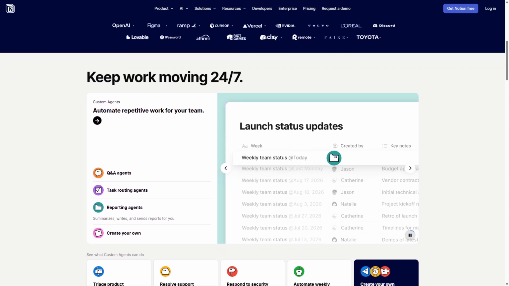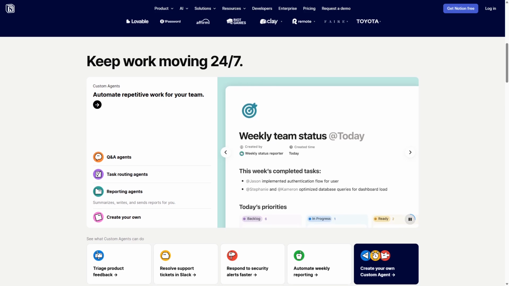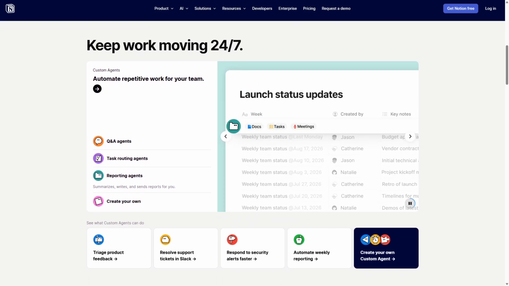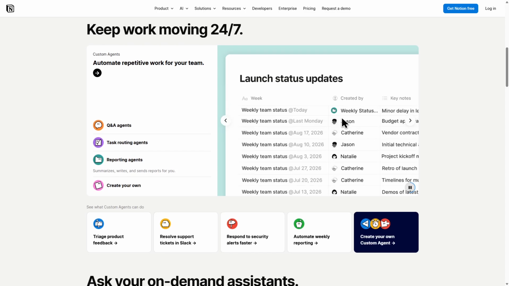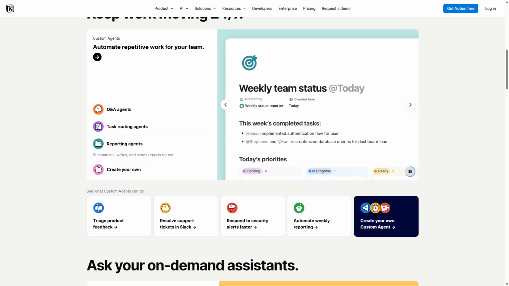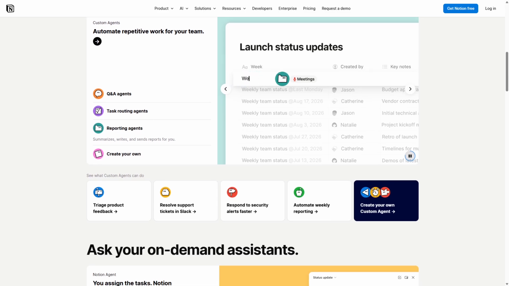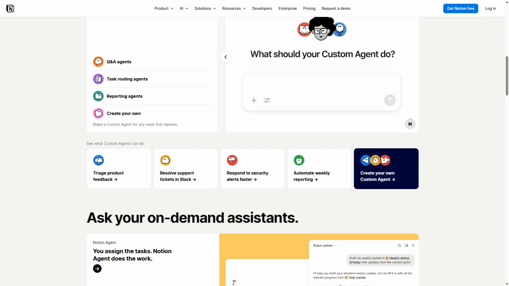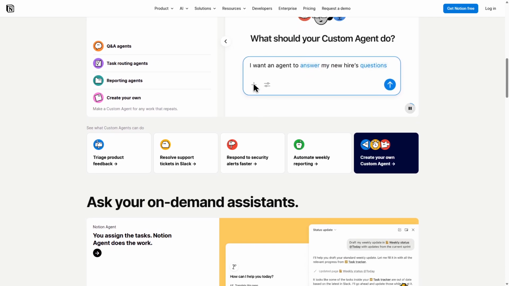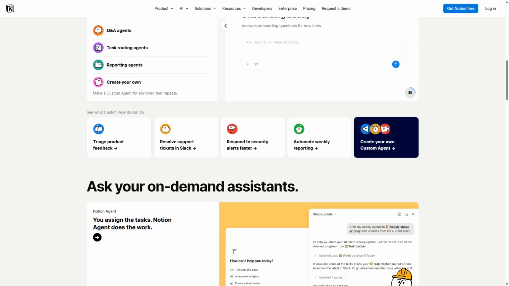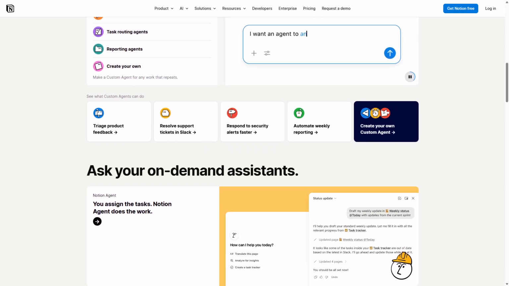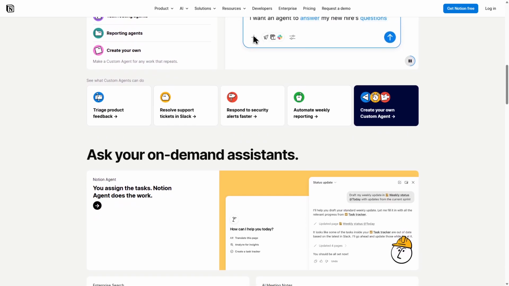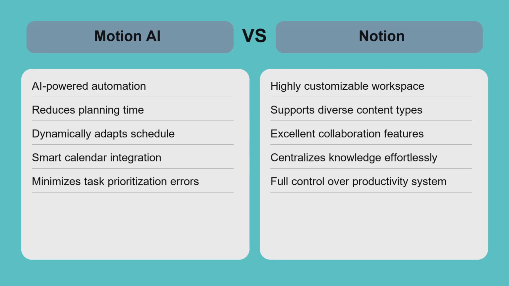However, Notion requires manual setup and ongoing maintenance, which can be time-consuming and overwhelming for some users. It is best suited for individuals and teams who want full control over their workspace design and prefer a centralized hub for diverse content types. Notion excels at adapting to various use cases, but depends on user input rather than automation to keep workflows on track. Motion AI and Notion serve different productivity needs with distinct trade-offs.